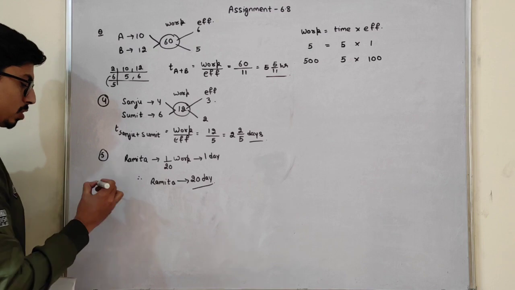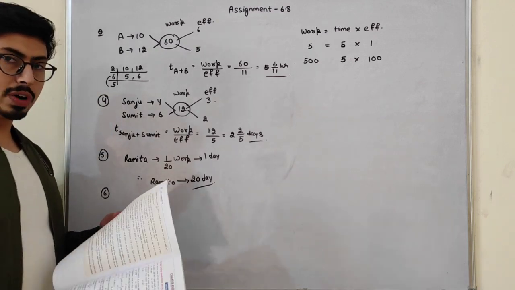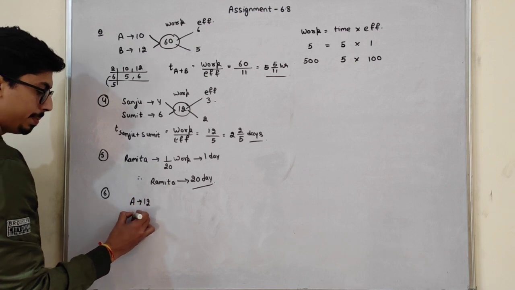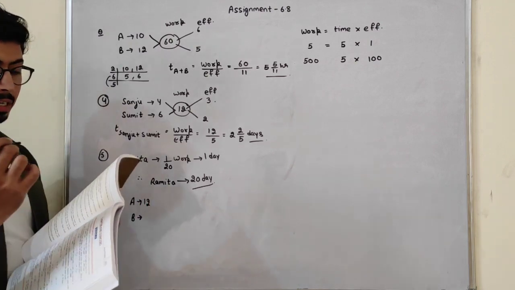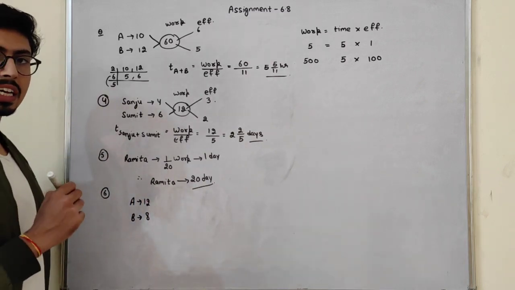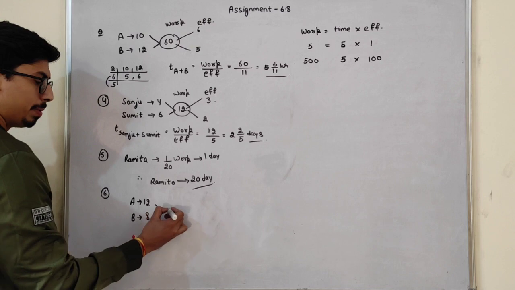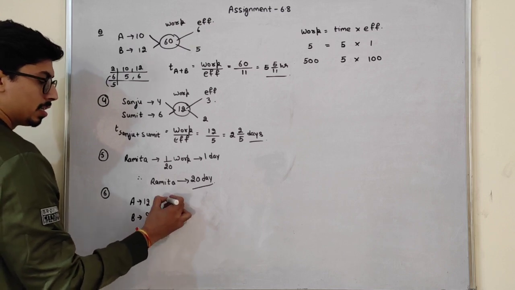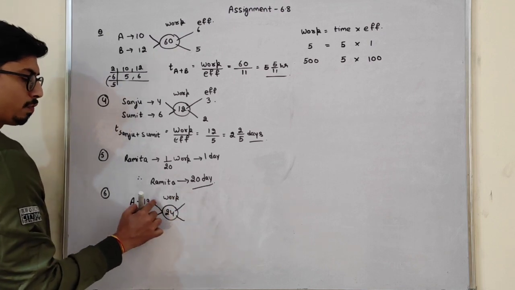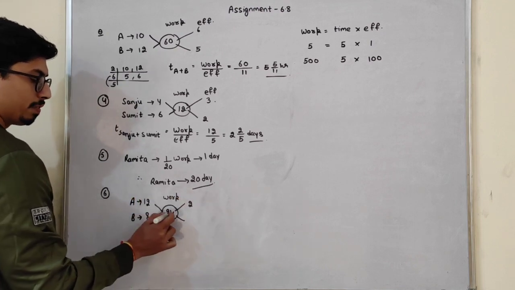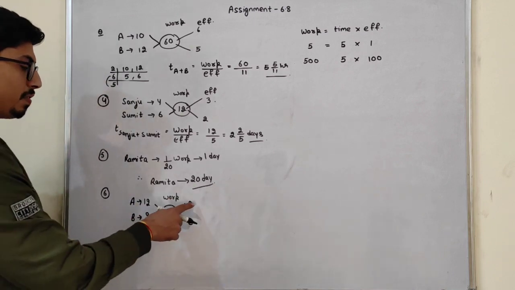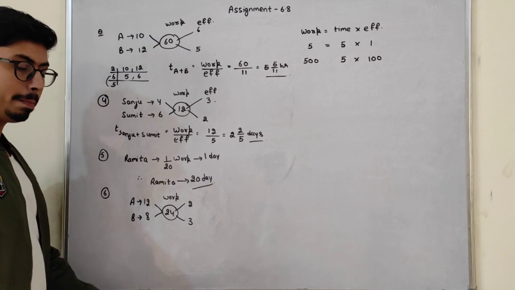See, what is question number 6, students? A can complete the work in 12 days. B can complete the same work in 8 days. Okay students, let us take the LCM first of all. The LCM will be 24. This is the work. Let us take the efficiency. 24 divided by 12 is 2, and 24 divided by 8 is 3. So this is my efficiency, the efficiency of A and the efficiency of B.